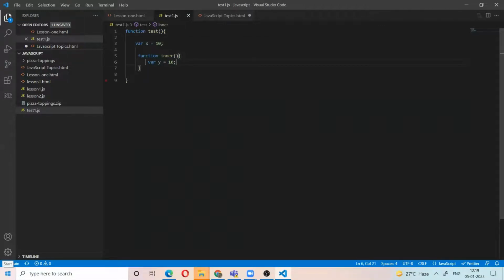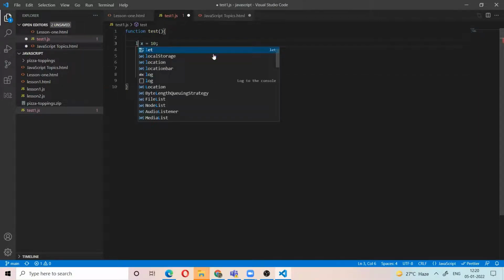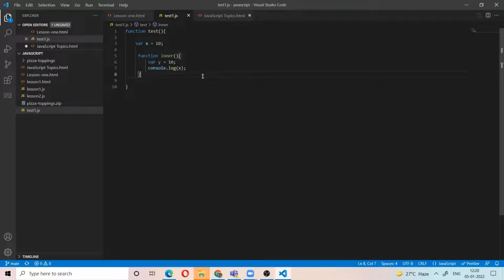So here you can use the x variable. You can use the outside variable. So the inner function has access to the outer function's variables. This is called closures. The inner functions have access to the outer function's variables. These are called closures.